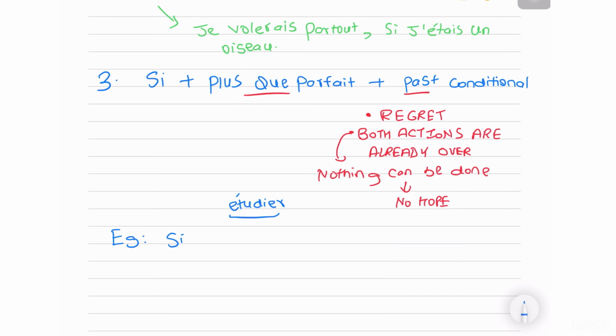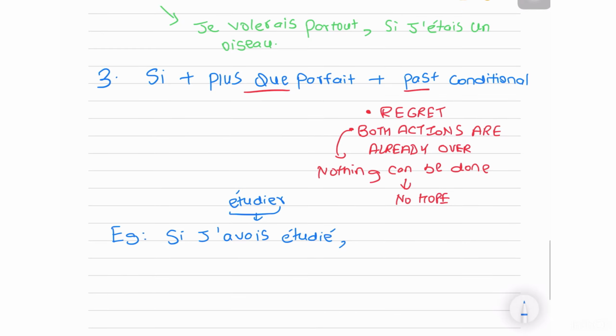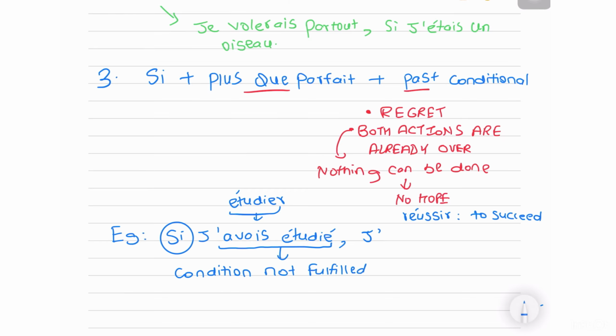So, étudier in your plus-que-parfait becomes, étudier is done with avoir as your helping verb, avoir conjugated in imparfait. So, "j'avais," and étudier normal past participle. Then I would have succeeded. That means you did not succeed, because it is very obvious the first condition was not fulfilled. Okay, and now it cannot be. Réussir is done with avoir as your helping verb, avoir conjugated in present conditional. So I get "aurait," and then réussir, an IR verb, remove the R, you get your past participle.